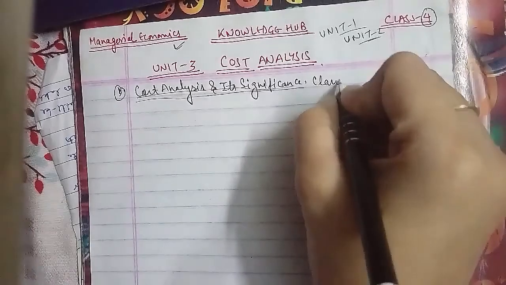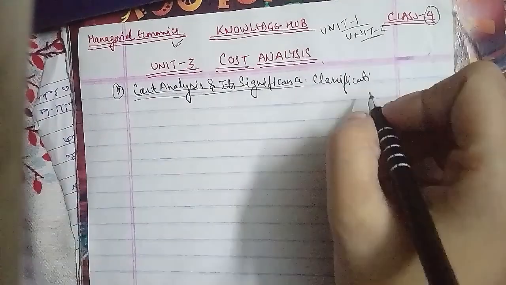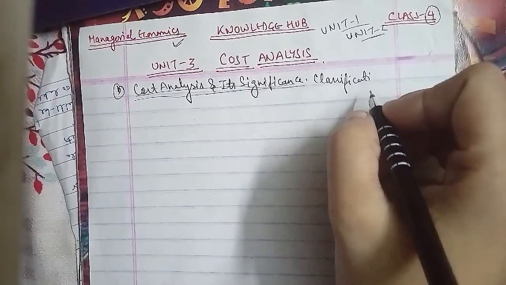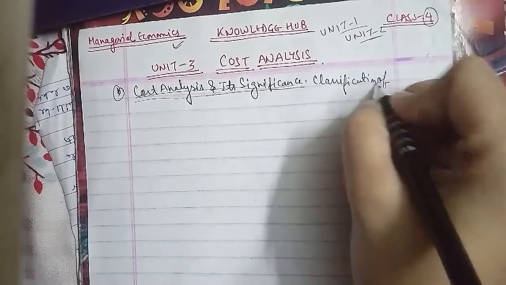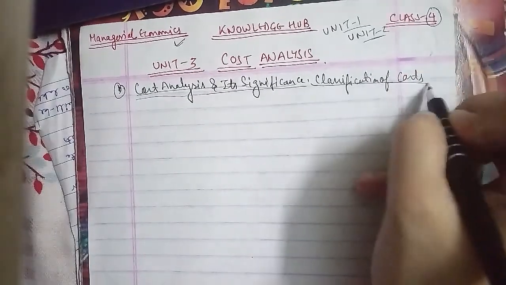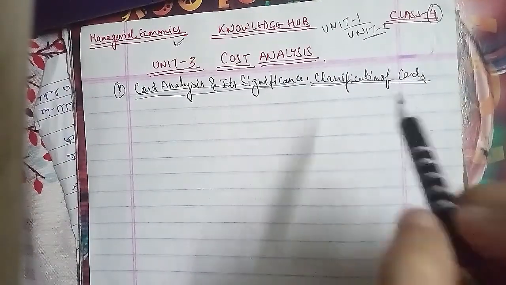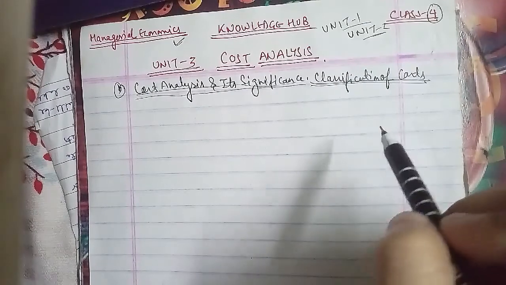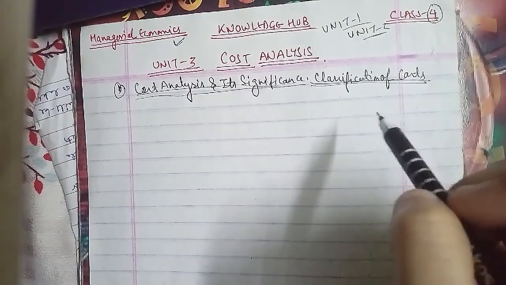Cost can be classified into the following, that we'll discuss, and there are 10 classifications here. We'll discuss them in detail.